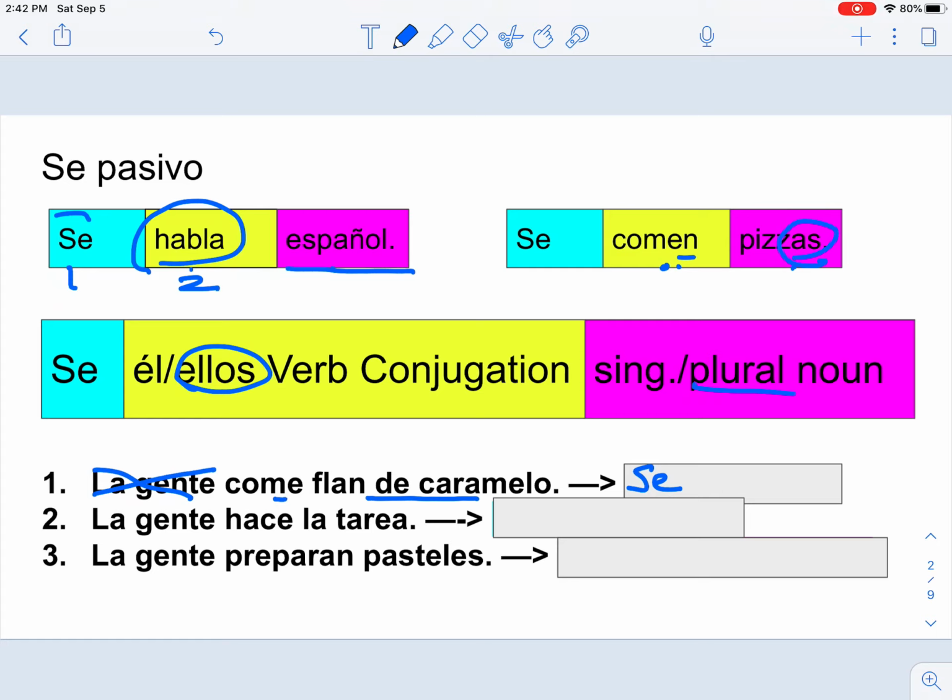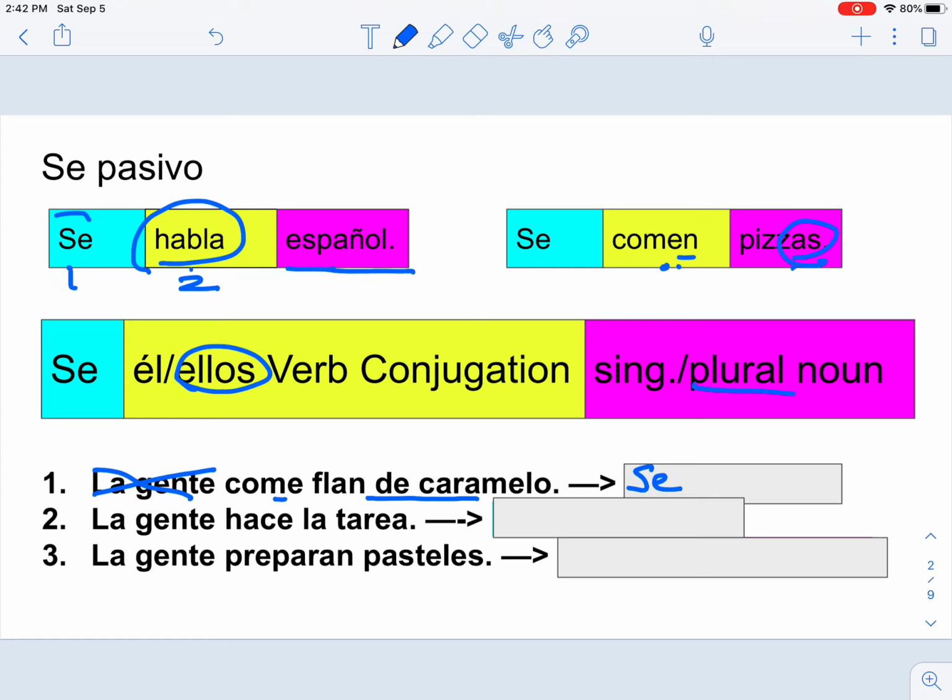Here we have la gente hace la tarea. The people do the homework. We don't care about the subject here, and we want to say that homework is done. So we're going to say se, and we're going to use the verb. It's the singular thing, so it's se hace la tarea. And now you'll notice that this is going to be singular and that's singular.